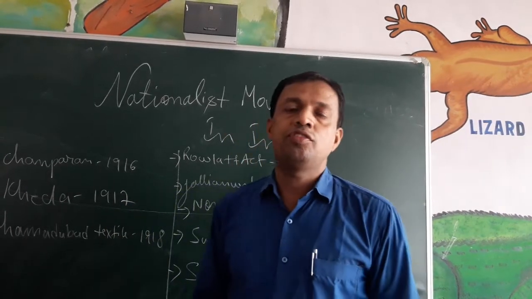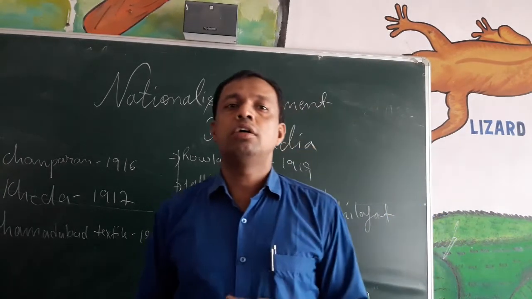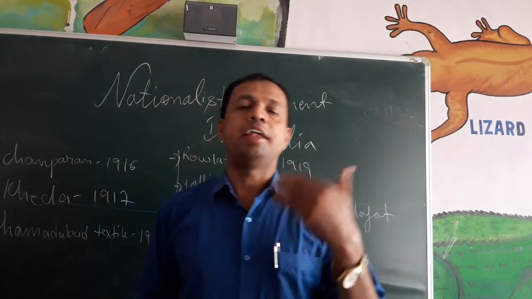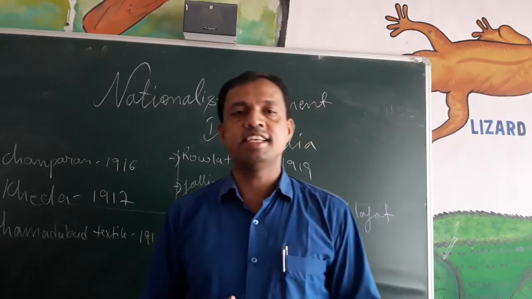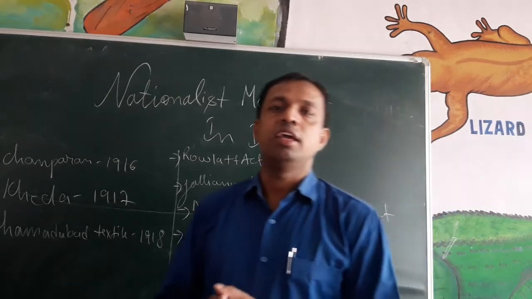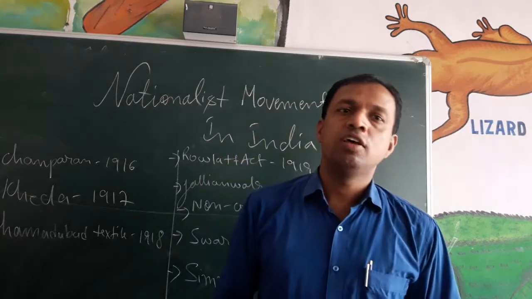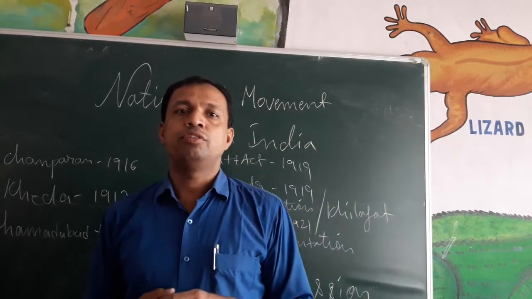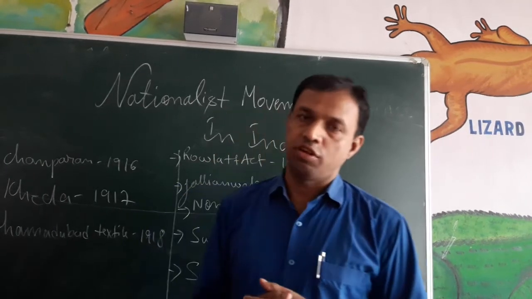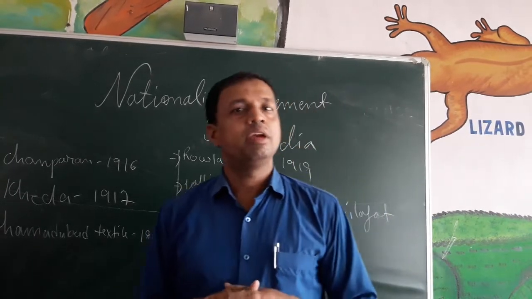In this chapter we have studied the nationalist movements in India which took place after 1915, 1916, that is after the arrival of Mahatma Gandhi. We all know that Mahatma Gandhi arrived in India in 1915 from South Africa. He had successful satyagrahas and fought against racial discrimination in South Africa. When he came to India, he established Sabarmati Ashram in Ahmedabad.